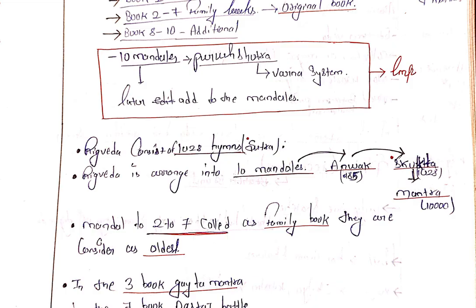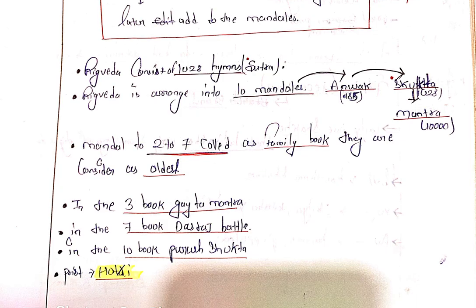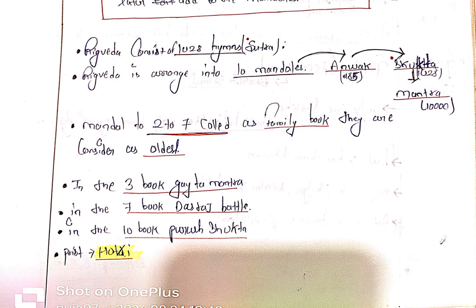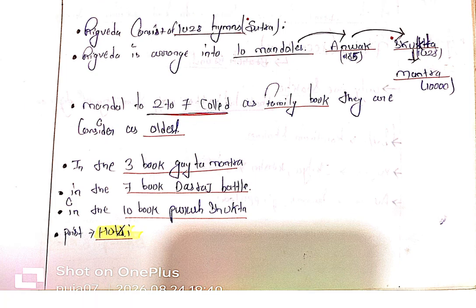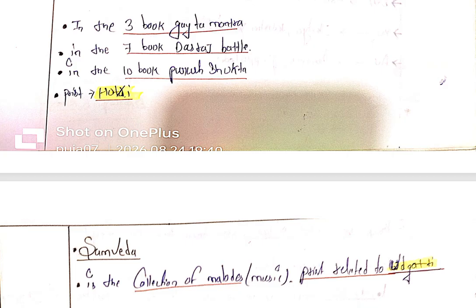Mandalas 2 to 7 are called the family books, and they are considered the oldest. In the third book, the Gayatri Mantra is mentioned. In the seventh book, the Dasarajna battle is mentioned. In the tenth book, the Purusha Sukta is mentioned. And the priest is the Hotri. Rig Veda priest is the Hotri.